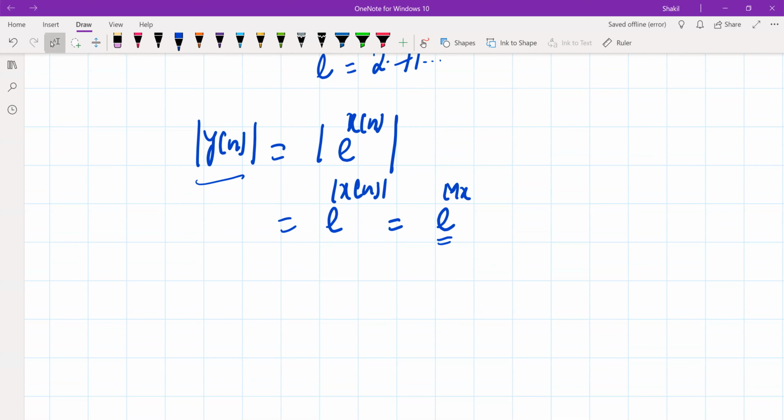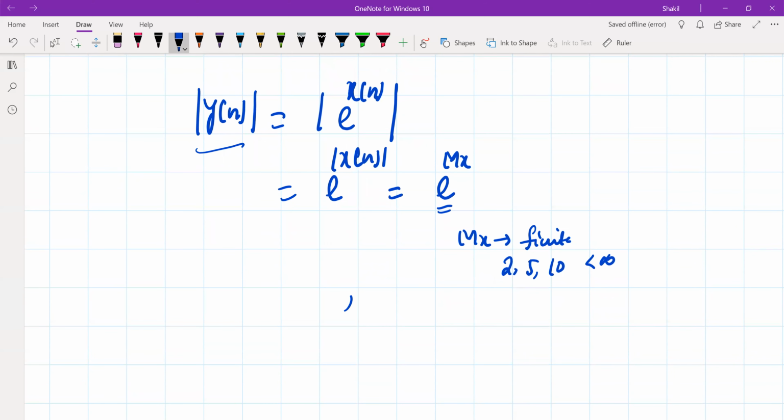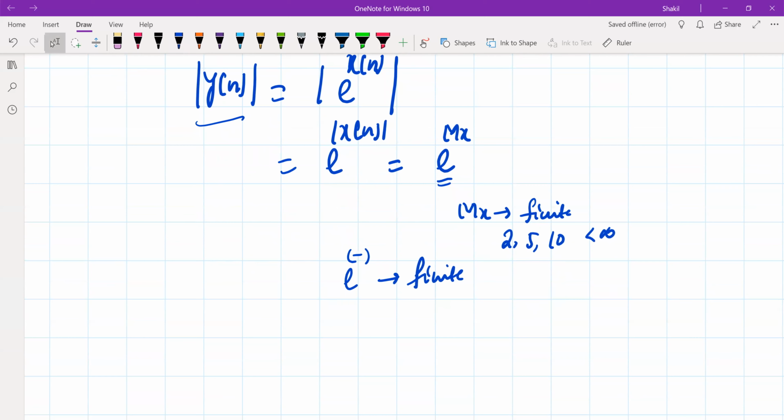Now if M_x is a finite quantity, for example 2, 5, 10, any of these, and this value is less than infinity, you can see e to the power of that quantity is also finite. This may be a larger value, but it will still be a finite quantity.